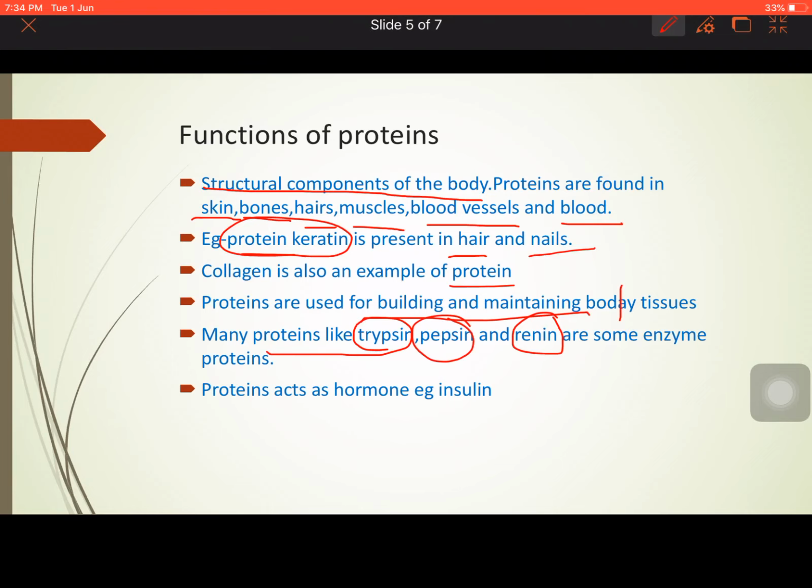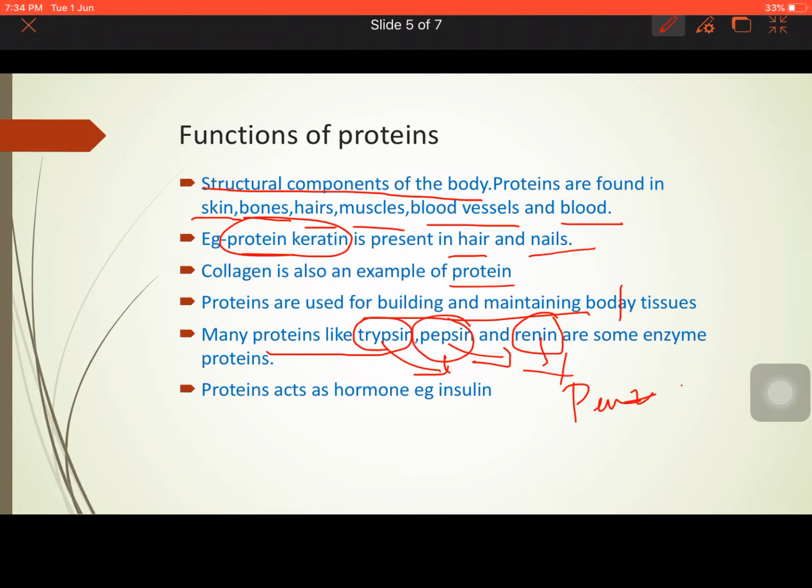Now, when you move on to 11th and 12th, you will have a part in biology, that is biochemistry, where you will be studying all these biochemical reactions which require these enzymes. Without these enzymes, there is no breakdown of certain elements in our body. So, these are all protein enzymes.